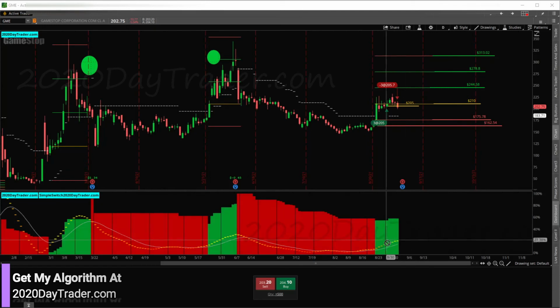Although we're starting to see some weakness develop in the algo, so I'm not sure about GameStop. We'll see how this thing goes. Again, it's coming to a resistance area. And long-term, GameStop looks absolutely terrible. But short-term, the algo seems to think it's going to hit this target with an 80% win rate, as I showed you last week. So we'll have to see.